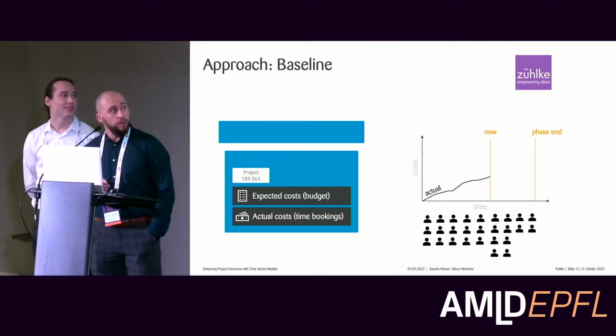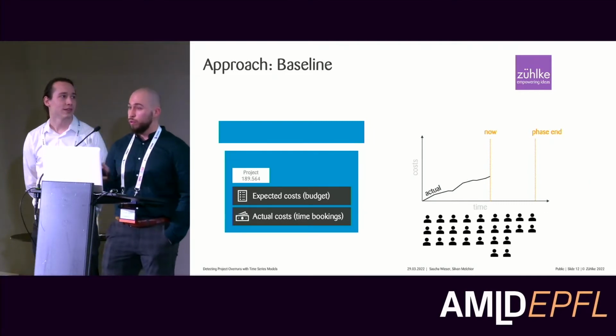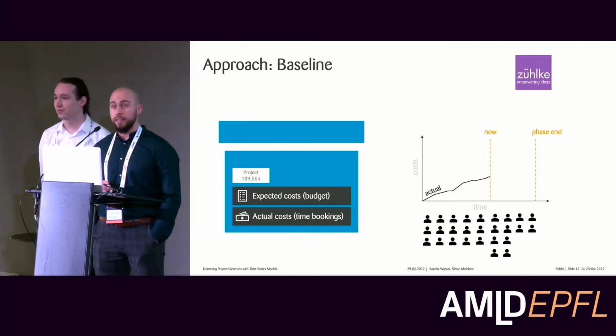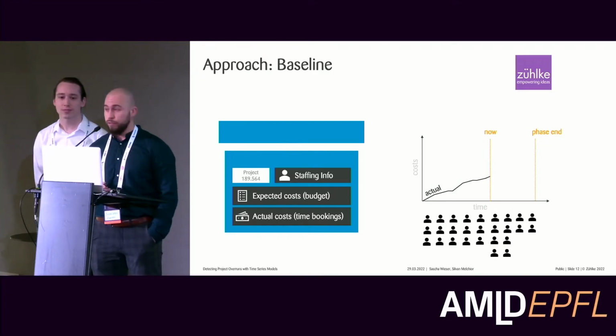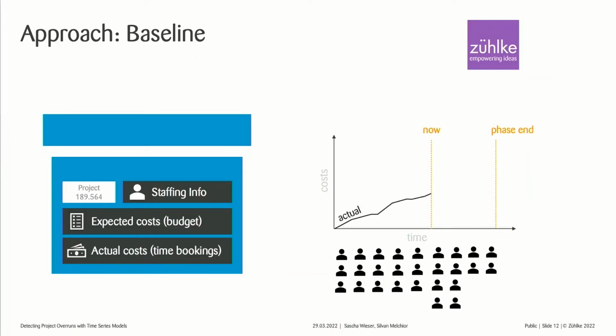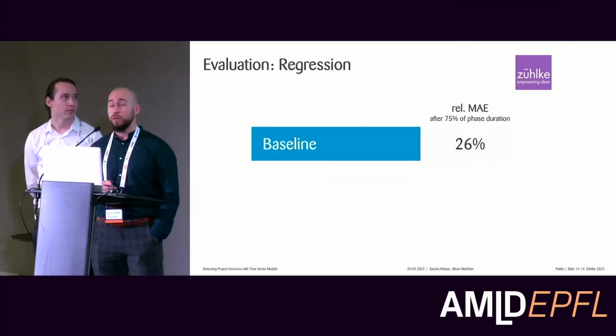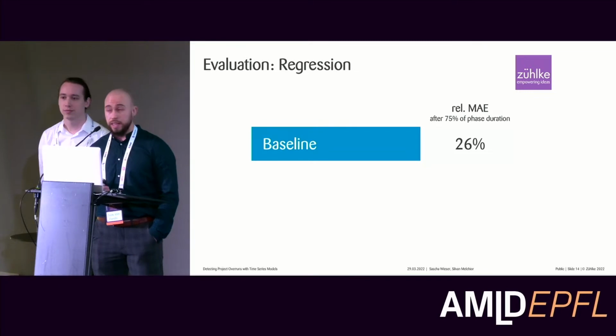So at Silke, the project manager staffs the project members over a certain time. This can be for a specific task or for the whole project lifecycle. And this is called staffing information. And in this baseline model, we use that staffing information to get to our forecasts. And this very simple baseline model achieved a relative mean absolute error of 26%, which we evaluated on the last 25% of the project phase duration.